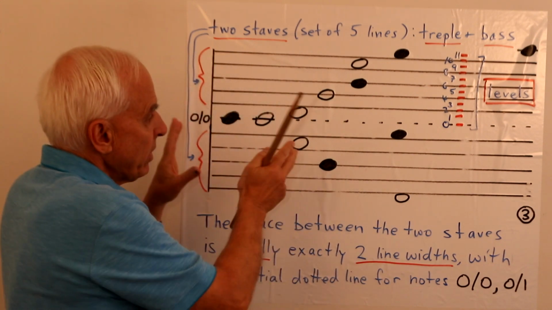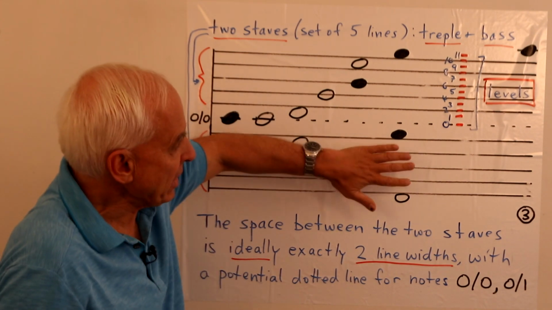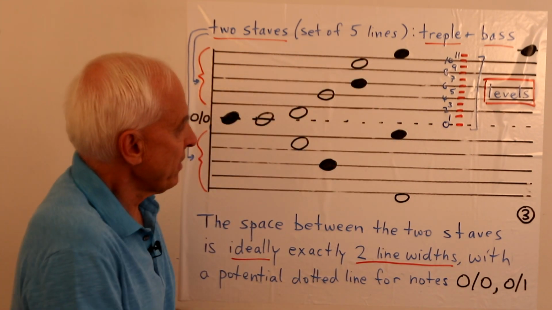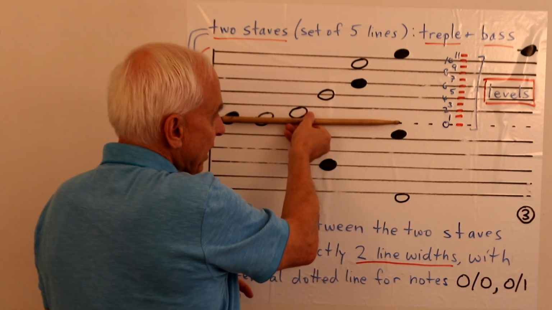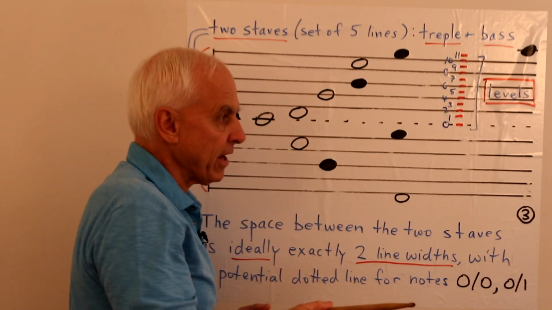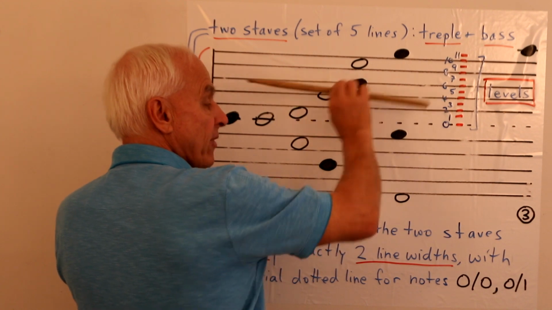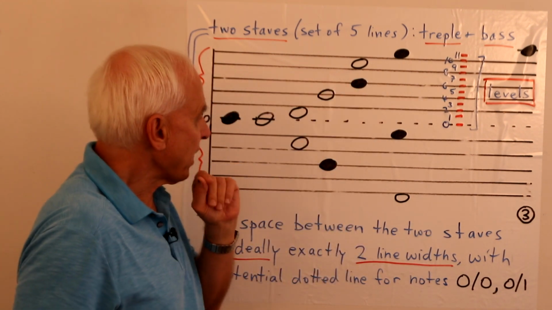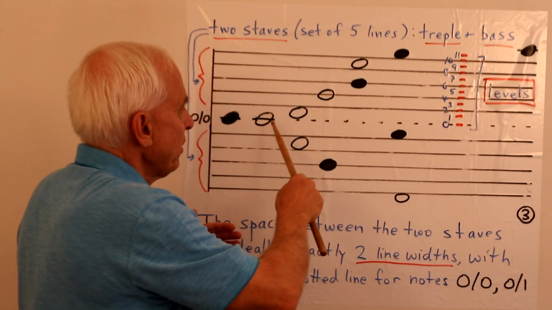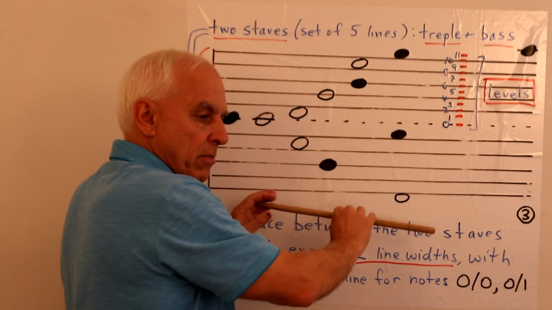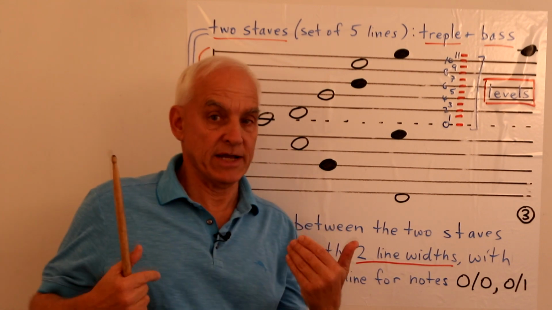So what I'm showing you here is a kind of theoretical ideal, okay, where we've arranged these staves in such a position that the relative separation between them is exactly 2 line widths. So there's exactly room in here for a dotted line. Okay, and if we put a dotted line in there, then there would be a uniform spacing between all of these lines. We do that because that way we get a smooth transition from the top clef to the bottom clef. We can go freely up and down without interruption, essentially.